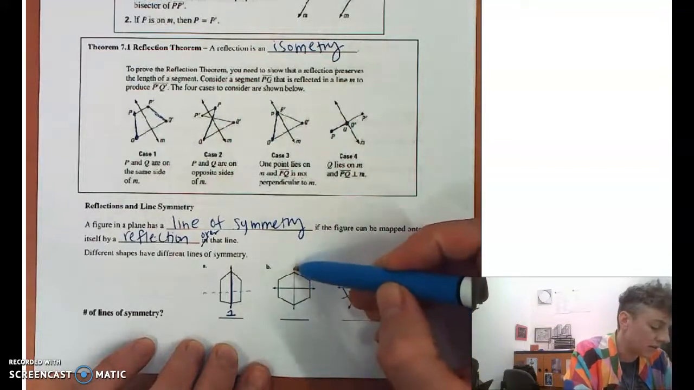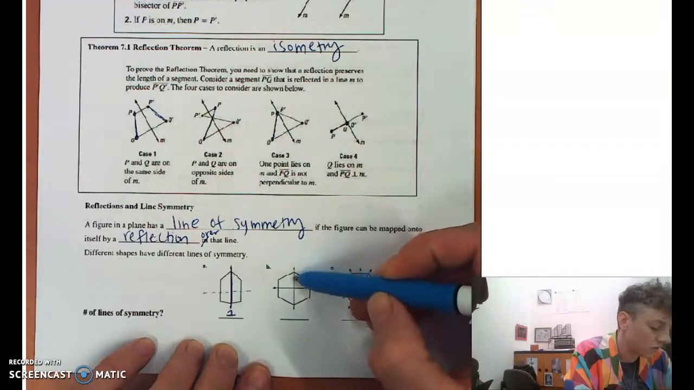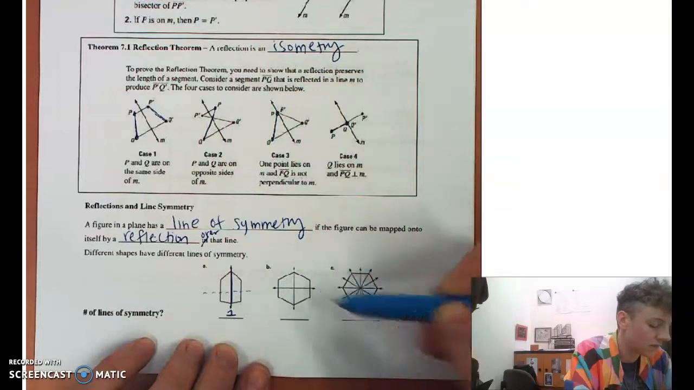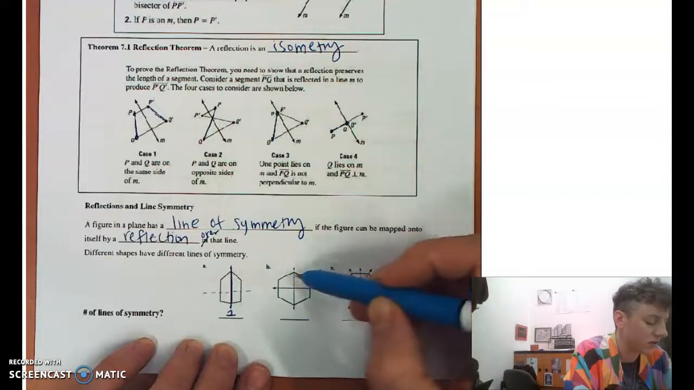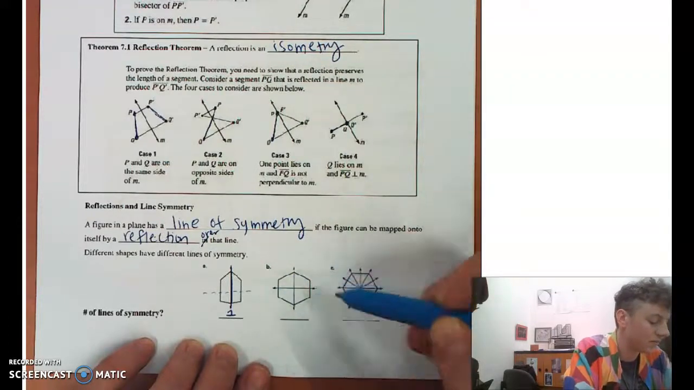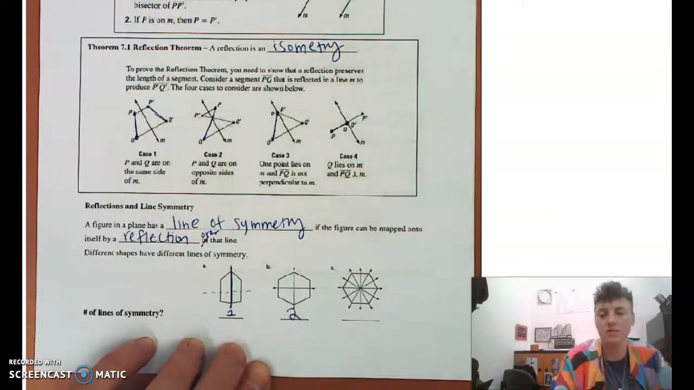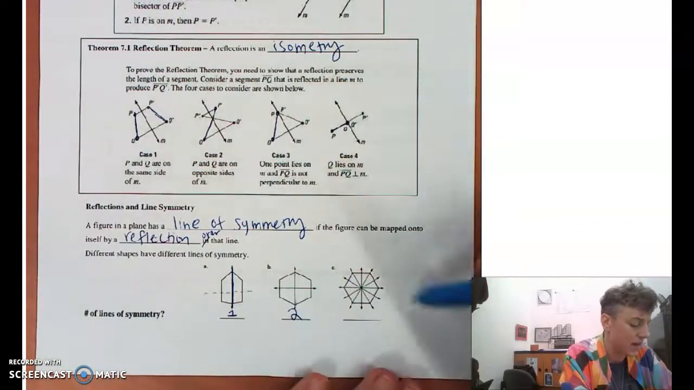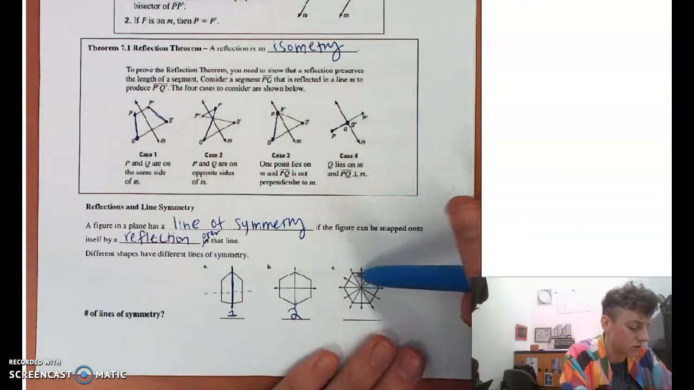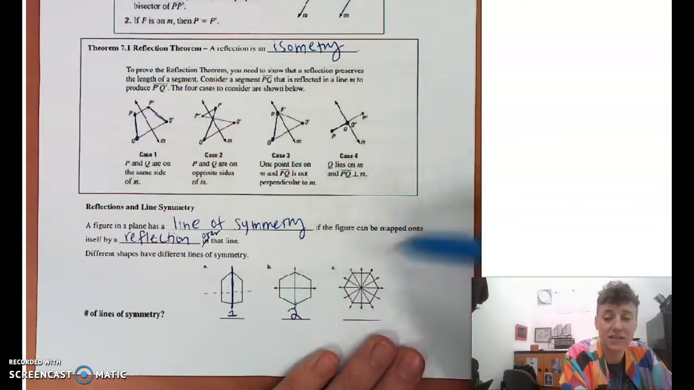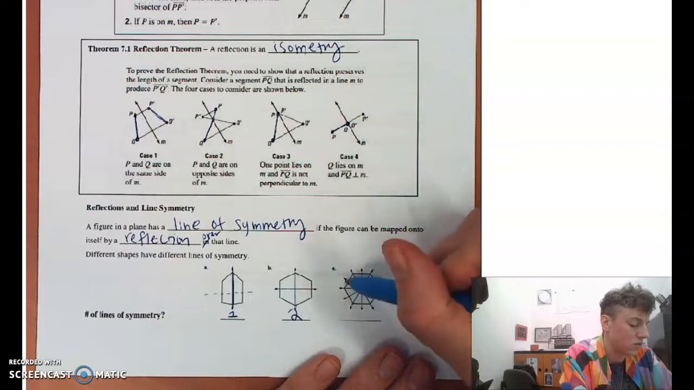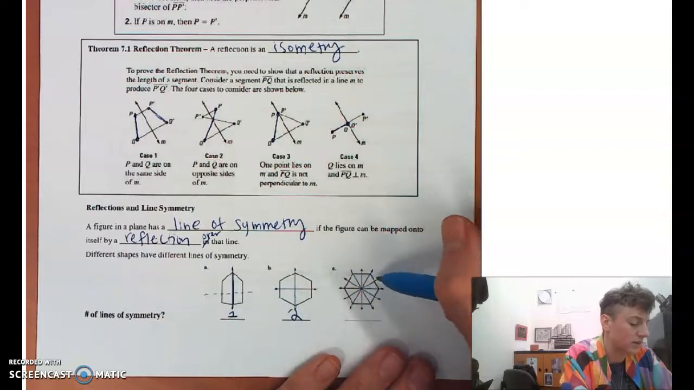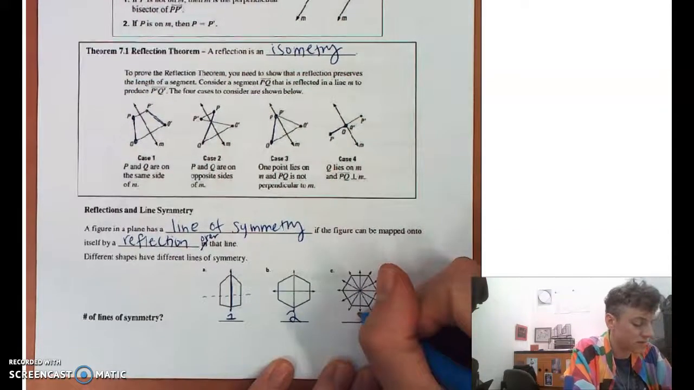This dude here, one line, two lines of symmetry. Again, if I chop it this way, the right and left are the same exact shape. If I chop it that way, the top and bottom are the same shape. There's two lines of symmetry. And this, what's this shape called? 1, 2, 3, 4, 5, 6. It's a hexagon. It's got 1, 2, 3, 4, 5, 6 lines of symmetry.